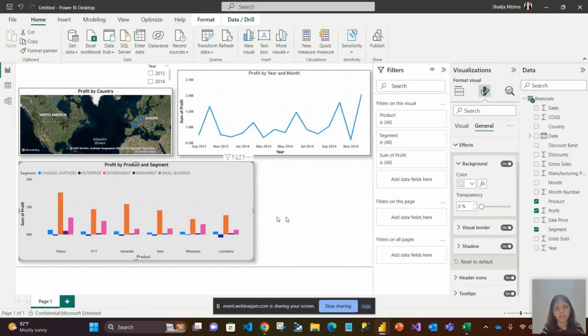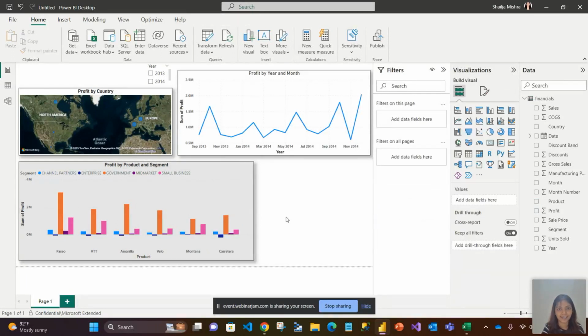Because if you don't like it, just revert back, undo the changes. Okay, but I like this color, so I'll keep it like this. Okay, now I want to add one more visual because I have space. No, because I want to add more information to my dashboard.